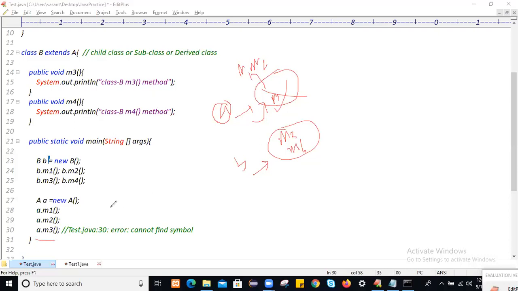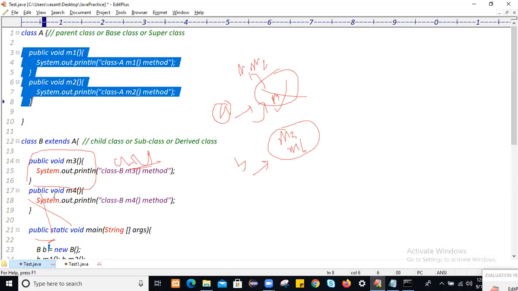That's why you are getting a compilation error. Always recommended to create which class object? Always create the child class object. Don't take the parent class object. If you create a child class object, you don't need to create the parent object. You can access both parent properties as well as child properties.